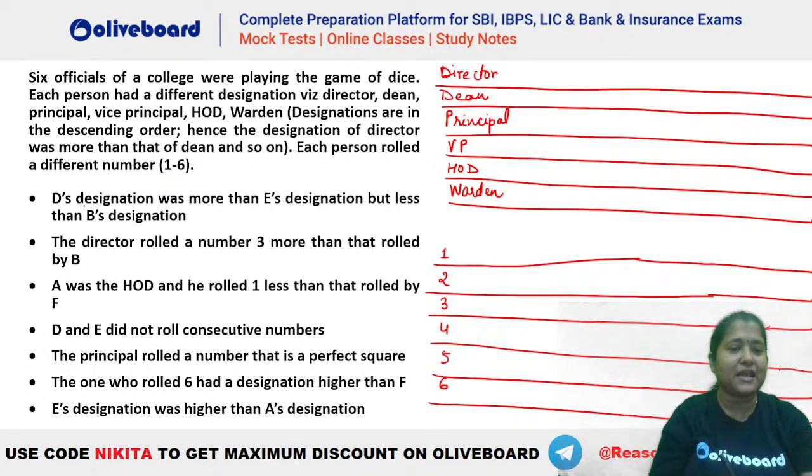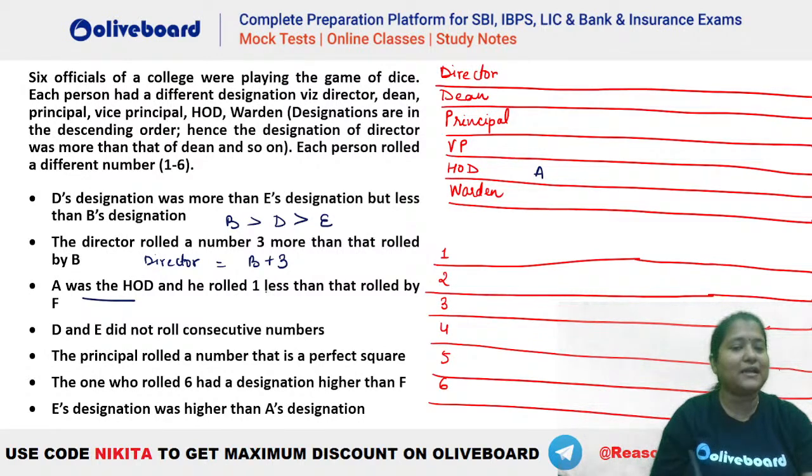Now it is given D's designation is more than E's designation but less than B. So we know D has to be greater than E but less than B. So B, D and E, this has to be the sequence of designation. The director rolled a number 3 more than that rolled by B. So we know that director is equal to B plus 3. Okay, we'll check that out later. Now A was the HOD, right? So this is a fixed information that A has to be HOD.